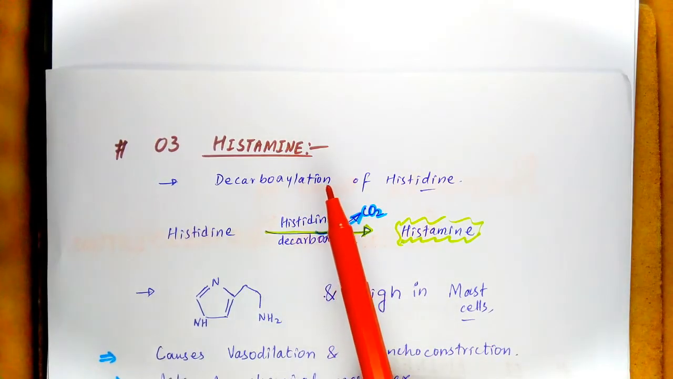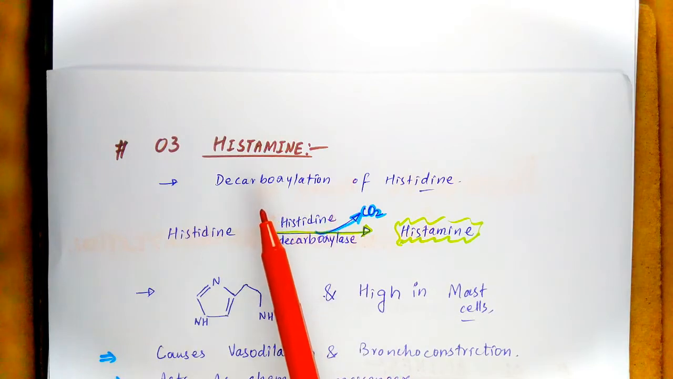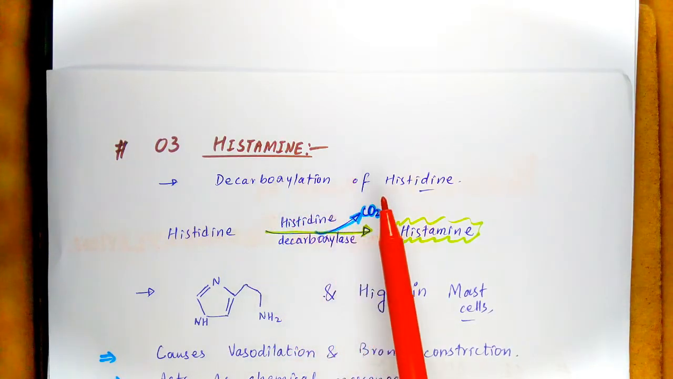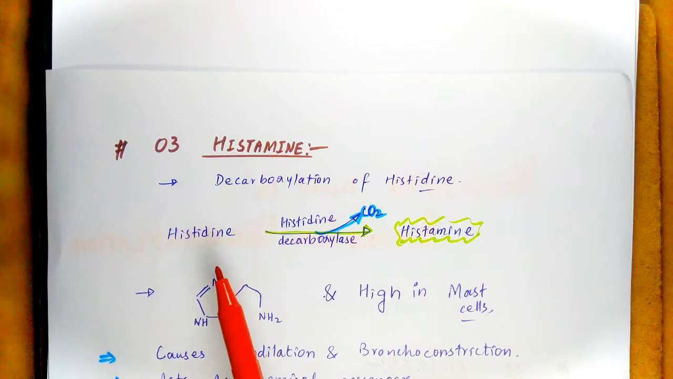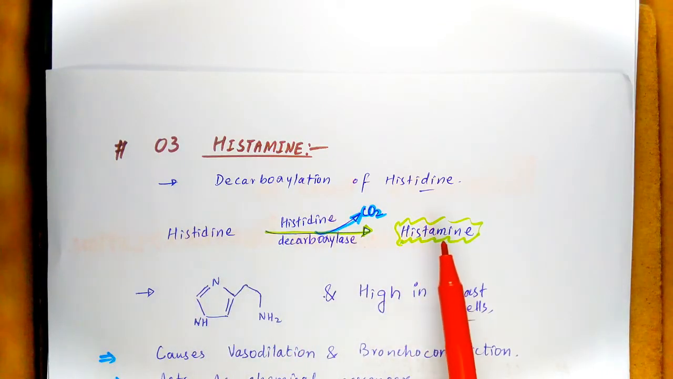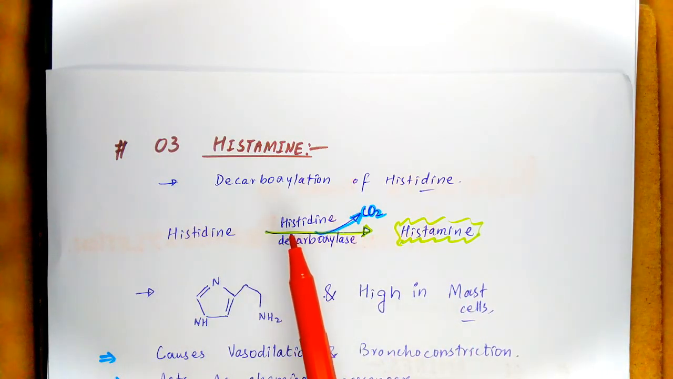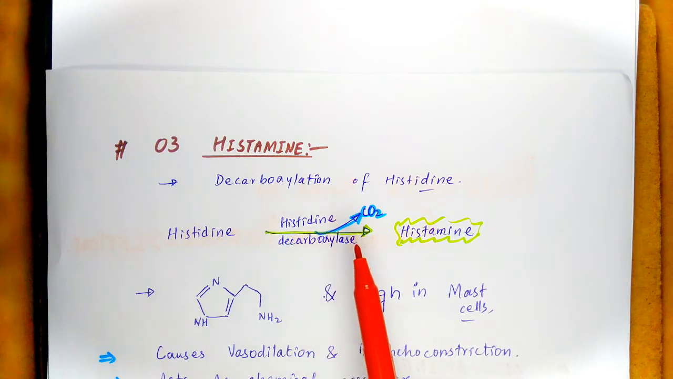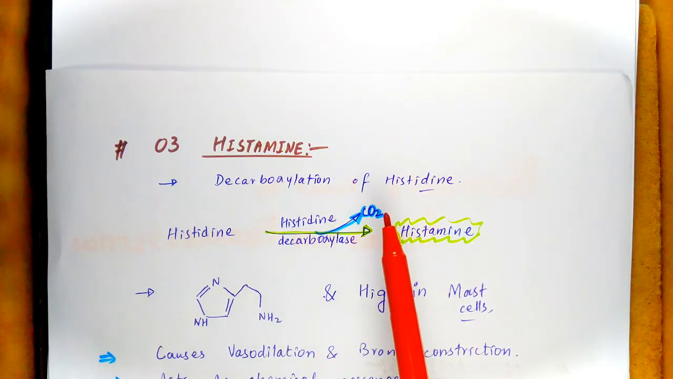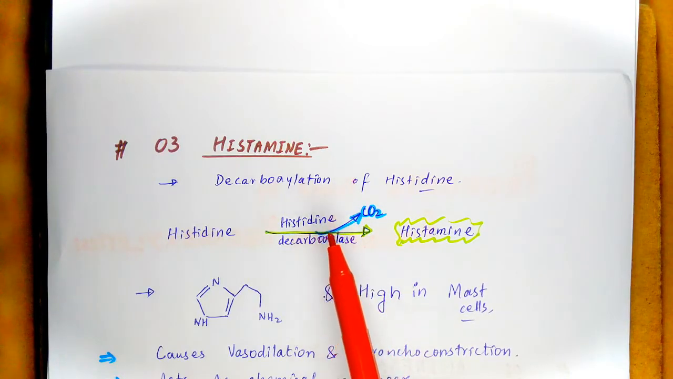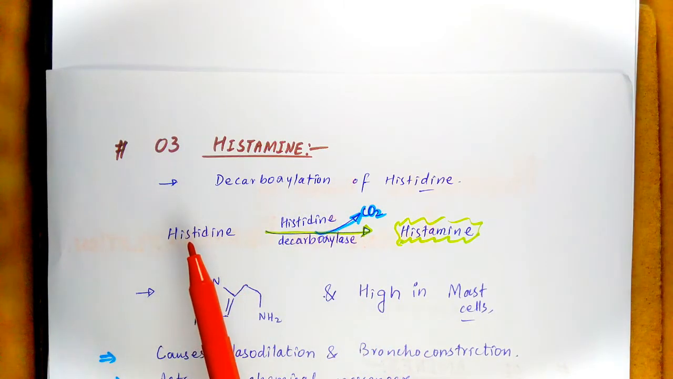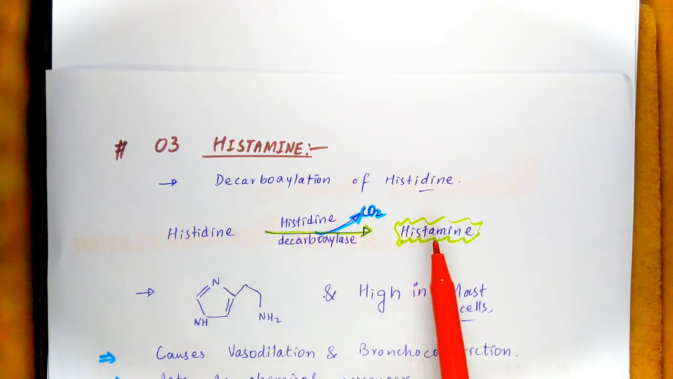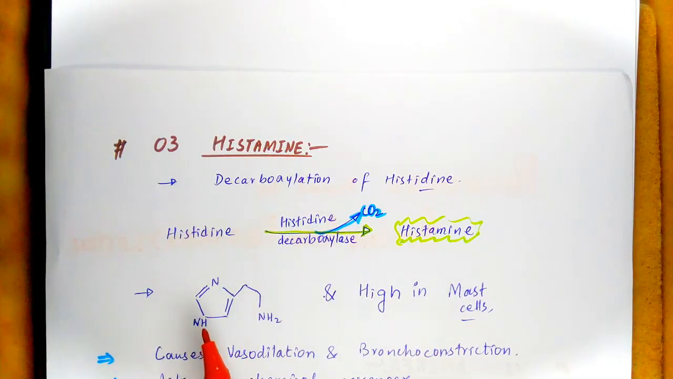Histamine. Histamine is a biogenic amine formed mainly by the decarboxylation of histidine. Here is the reaction step. Histidine is converted into histamine by the enzyme histidine decarboxylase with the release of carbon dioxide, which is the sign of decarboxylation. So the amino acid histidine undergoes decarboxylation to form histamine. This is the structure of histamine. Histamine is an amine that has no carboxylic group in its structure.